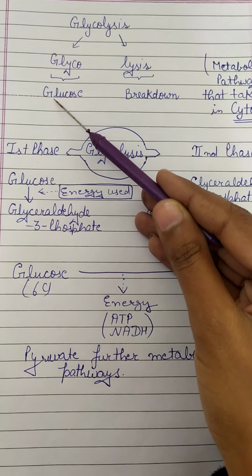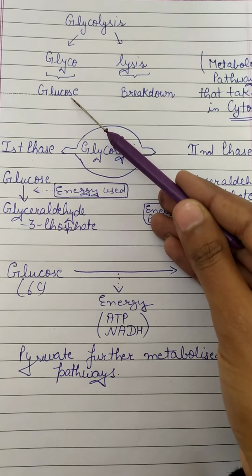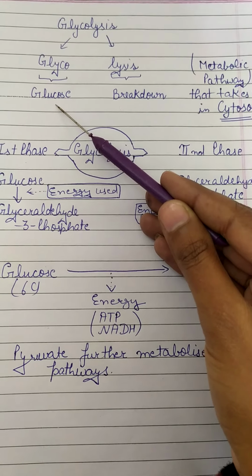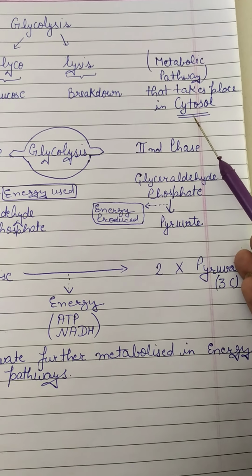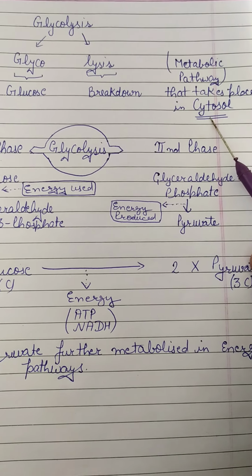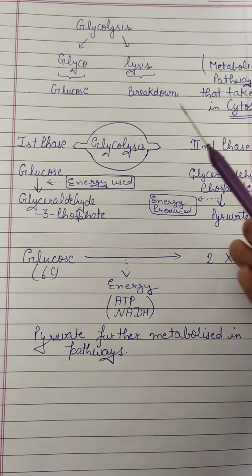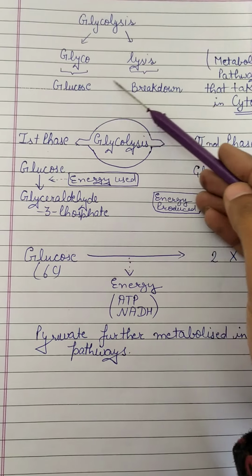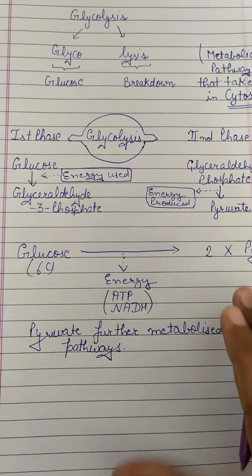When we engulf some food particle, it will dissociate in our body and form glucose. This glucose breaks down itself, and this metabolic pathway takes place in the cytosol of the cell. Today in this video we will talk about two categories: one is the overview of glycolysis and second is the reactions of glycolysis. So first is the overview of glycolysis.